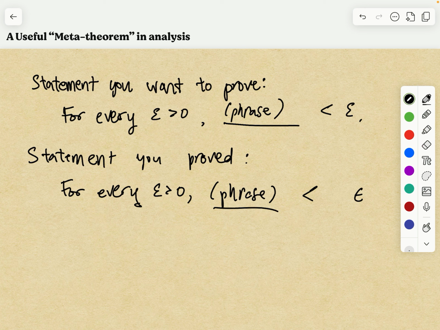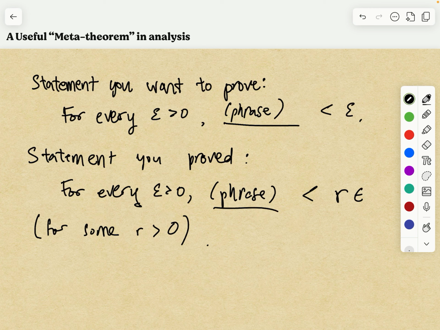In fact, the constant doesn't have to be a natural number, although often it probably will be. It could be any real number r, some positive real number, so r epsilon.